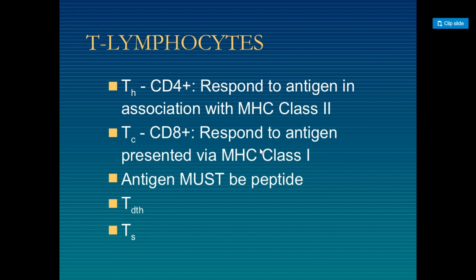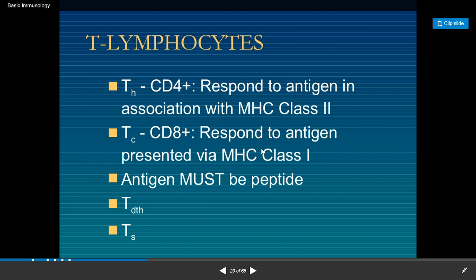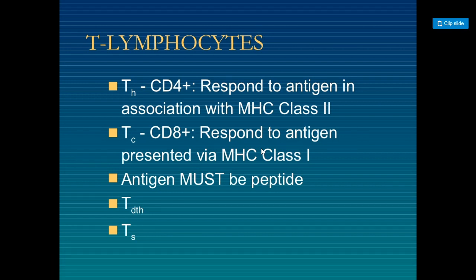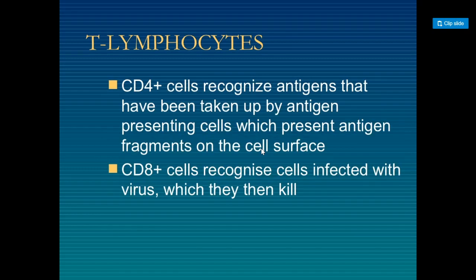The antigen must be a peptide. DTH and TS cells are also types of T lymphocytes. CD4 cells recognize antigens taken up by antigen-presenting cells, which present antigen fragments on the cell surface.